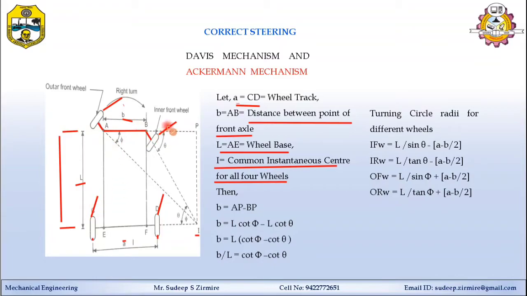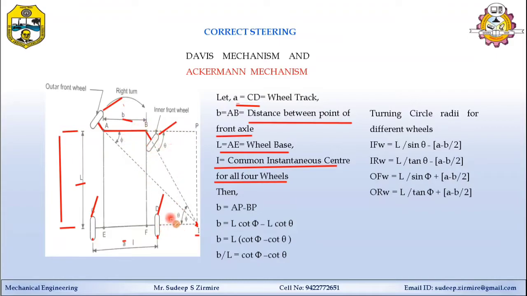But while rotating, all these wheels should rotate about a common center point. That point is called the instantaneous center point. How can we get this point? In this figure you can see the rear axle. From the rear axle, one imaginary line is drawn to the vehicle where the vehicle is taking the turn.